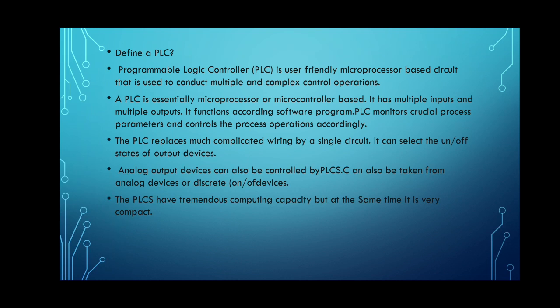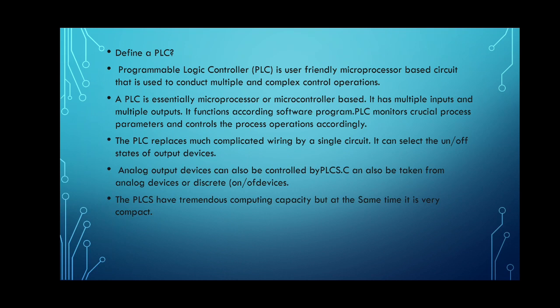So the first question generally asked is define PLC, and sometimes this question is added with advantages or applications of PLC. Before we start with the definition of PLC, I want to explain the need of PLC. In olden days, in order to control different processes in the industry, relay logic panels were used. We know that relays are used as on-off switches, and on-off switches are used for controlling different processes in the industry.